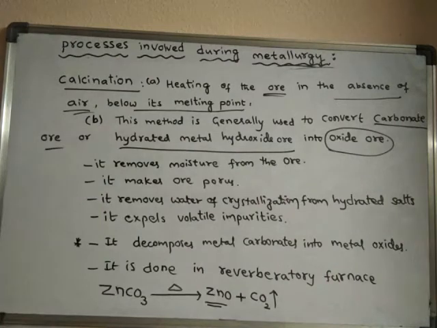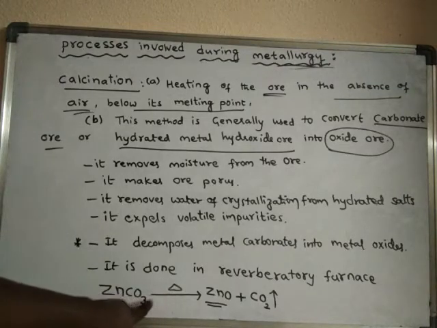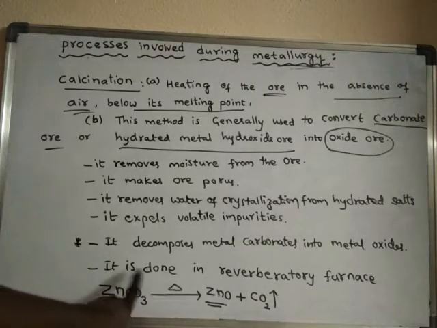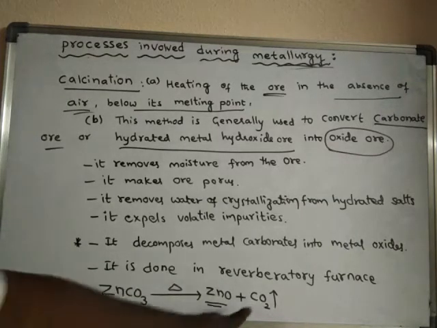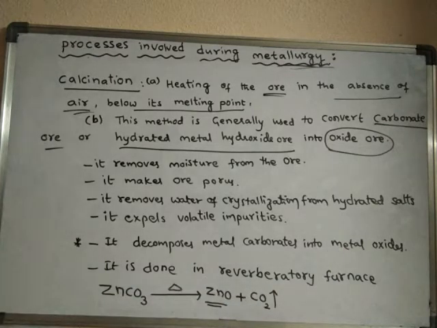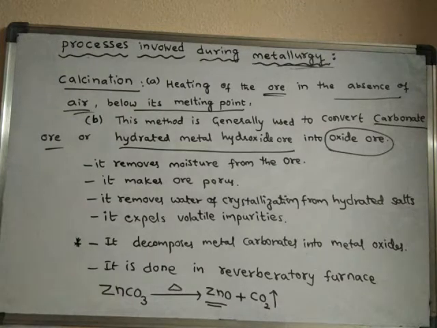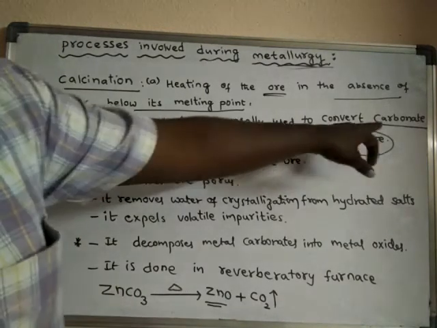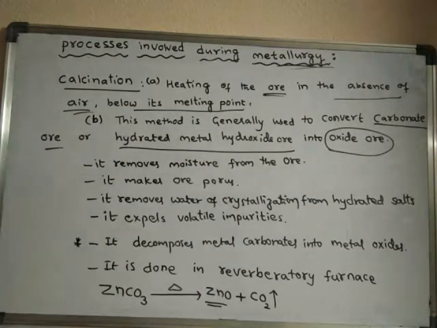So this method is generally used for conversion of carbonate ores. For example, zinc carbonate. When it is heated in the absence of air, what happens? The carbonate ore is converted into oxide ore, and carbon dioxide is removed. So this method is generally used to convert a carbonate ore or hydrated metal hydroxide ores into oxide ores finally.